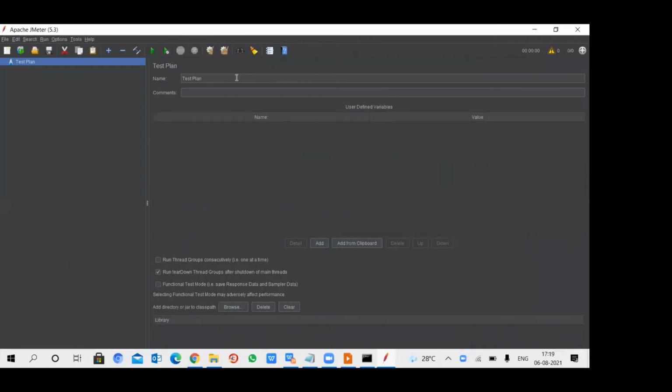Once we launch JMeter, this is the screen. The first thing that will come is the test plan pane. This is the test plan where we need to configure some of the elements. I will run you through the configuration as well. Here we have some menu bars and options to open a new file, to run, to stop, clear, start, all these. Actually, this is what JMeter looks like.